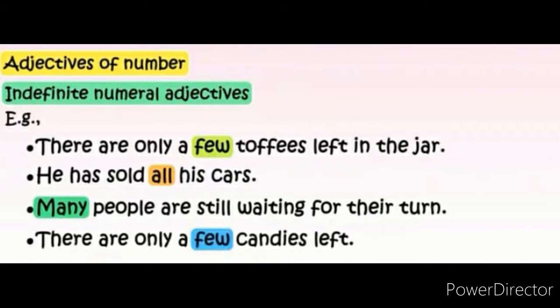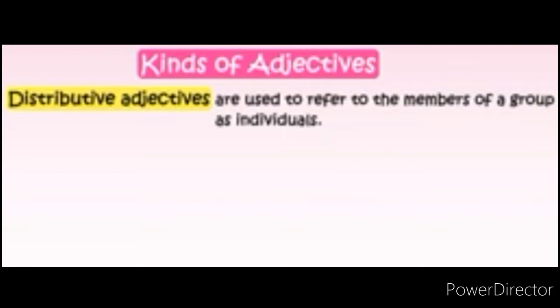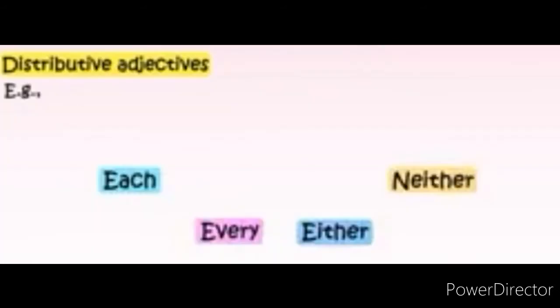The next adjective is the distributive adjective. These adjectives are used to refer to the members of a group as individuals, which means an adjective which refers to each one of a number. For example, each, every, either, neither, etc. Now, let's see the usage of these adjectives.